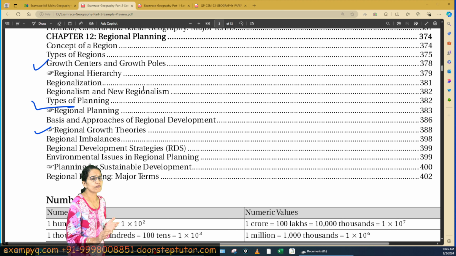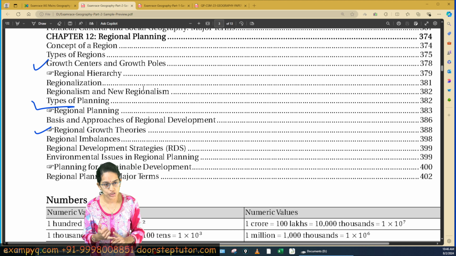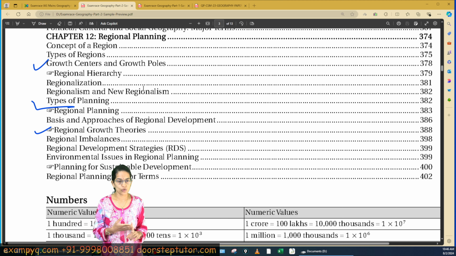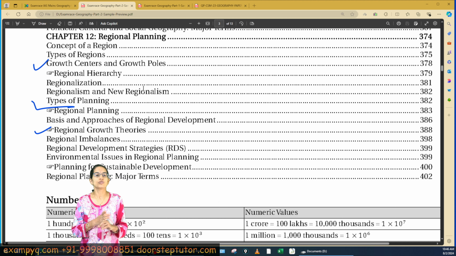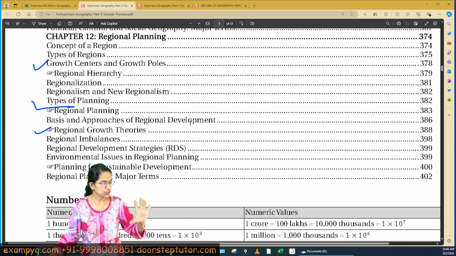There were ample questions from the section on regional planning, which are again expected. The questions pertain to regional growth theory, growth pole, growth hierarchy models. Then you had concepts related to regional planning, and various theories like limits to growth were asked. So these are some of the important sections, and as you can see, regional geography, population geography, urban geography were some of the important sections from where ample questions were asked.